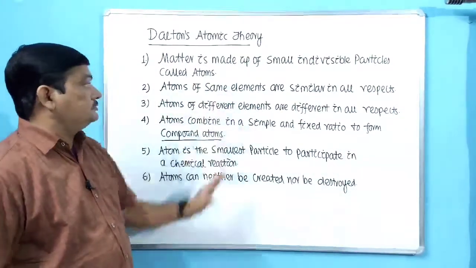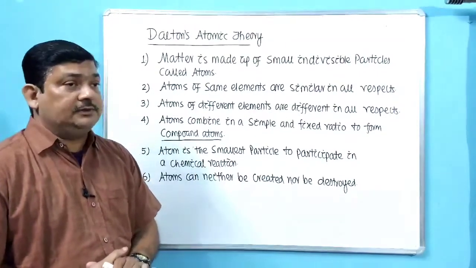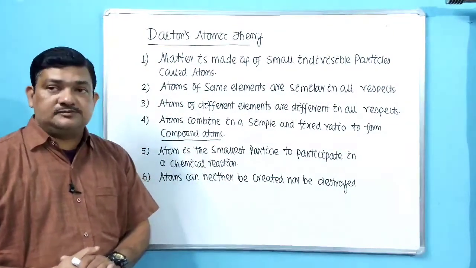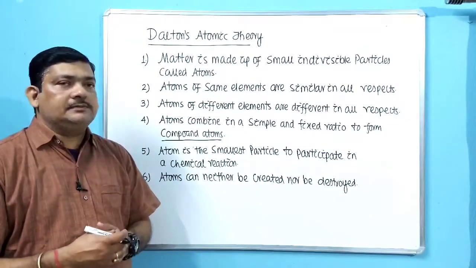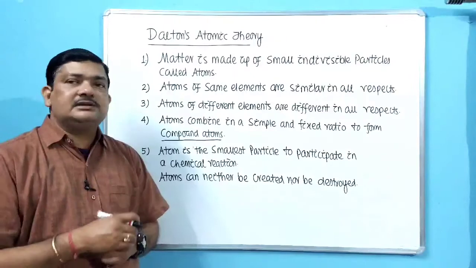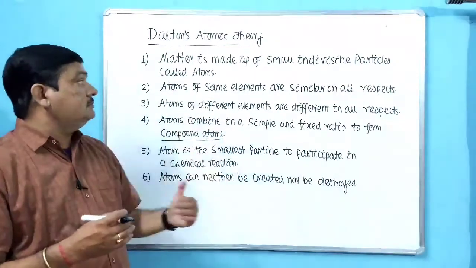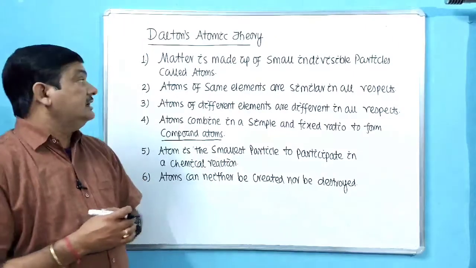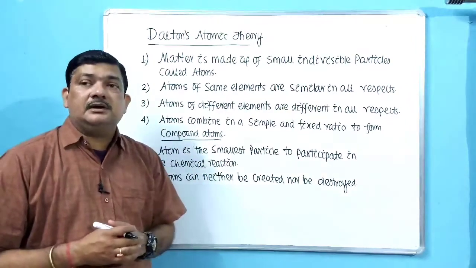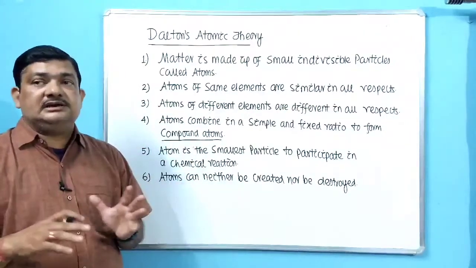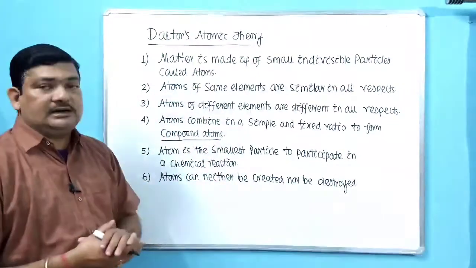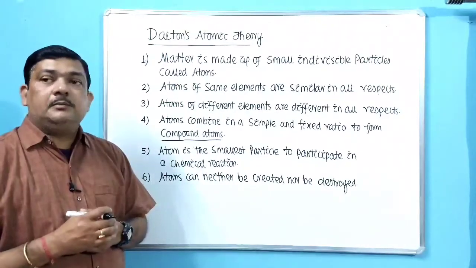Okay. So these are the postulates of Dalton's atomic theory. It was put forward in 1803. At that time, only the laws of chemical combinations were proposed by the scientists. So based on these laws of chemical combination, John Dalton proposed his theory, and because it is the first ever theory put forward by any scientist regarding atoms, that's why we are discussing this one as Dalton's atomic theory in the first portion of atomic structure, because this is the basis of structure of atom. At that time, he told that atoms do not have any structure. Okay, but later on, if we see this point once again, we'll compare it with modern atomic theory.